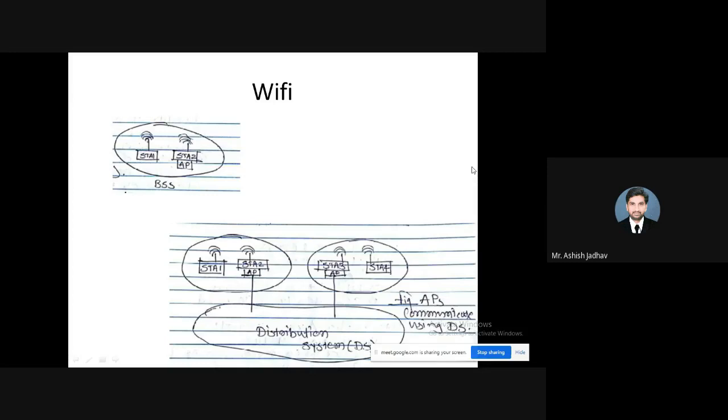Suppose in a Wi-Fi network only one user is there. In 1997 he was able to get around 2 Mbps, because that was the maximum. If there are two users, this 2 Mbps is divided by 2, so one person will get 1 Mbps.